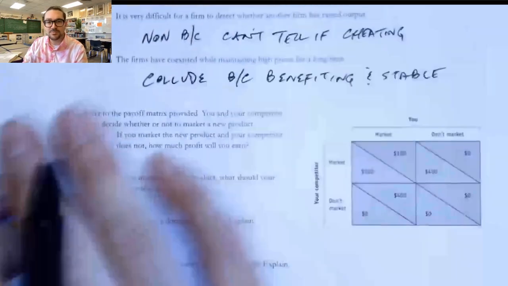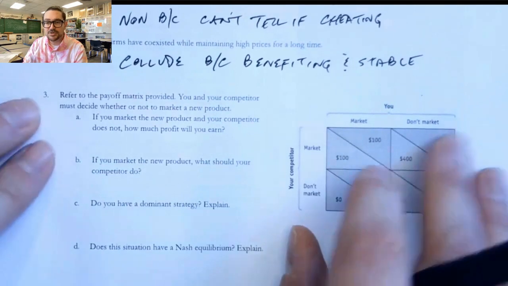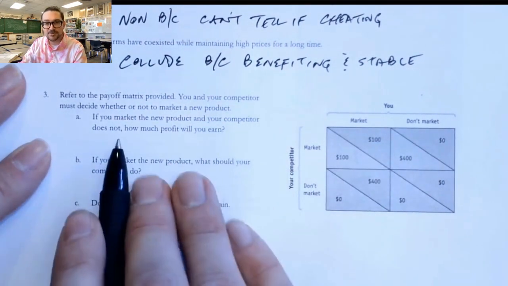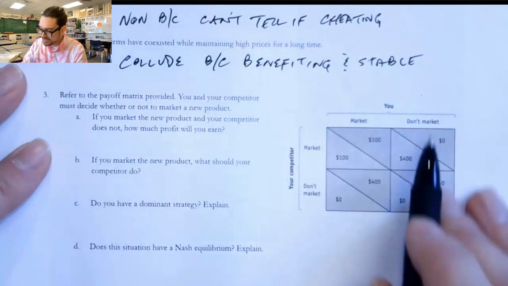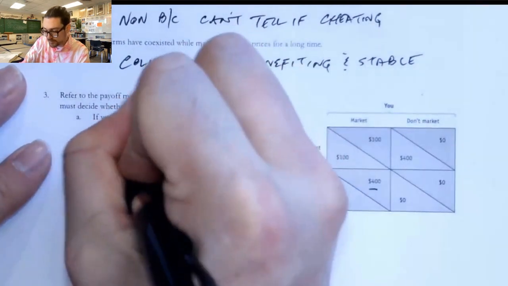The last part says, refer to the payoff matrix. You and your competitor must decide whether or not to market a new product. And so you give you in the top and your competitor on the left. If you market the product and your competitor does not, how much profit will you earn? So if I market and my competitor does not, I will make 400. Just read the payoff matrix.